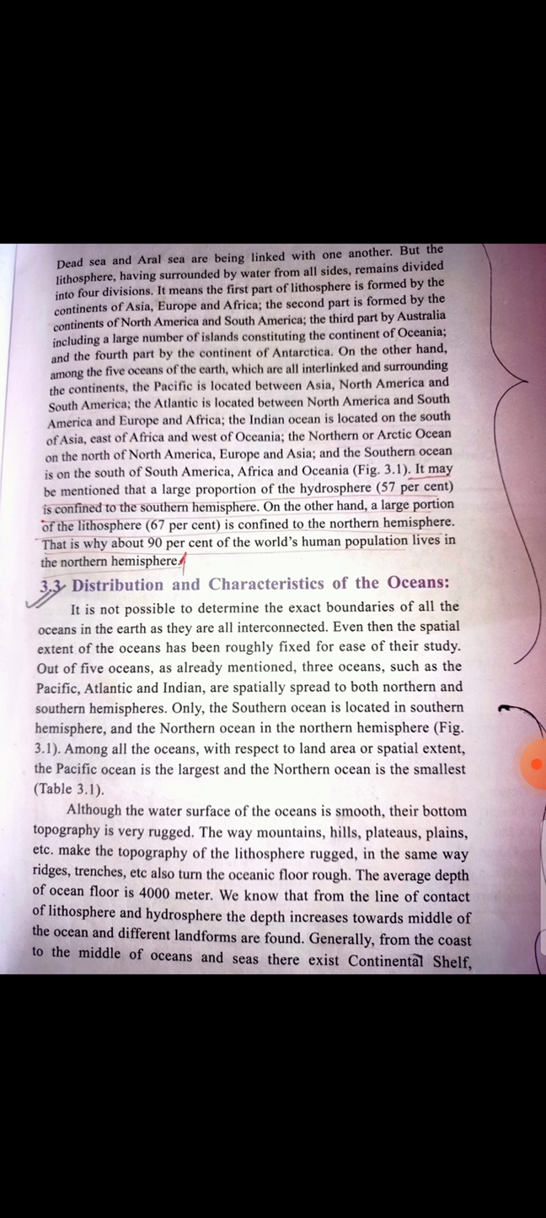The way the mountains, hills, plateaus, plains, etc. make the topography of the lithosphere rugged, in the same way ridges, trenches, etc. also turn the oceanic floor rough. That means in the lithosphere we can observe hills, mountains, plains, plateaus, all these things, yes or no? And that is why our earth, the lithosphere, is not smooth. It is rugged. Similarly, deep inside the oceans there are ridges and trenches, which make the oceanic floor, that means the bottom of the ocean, rugged and rough.